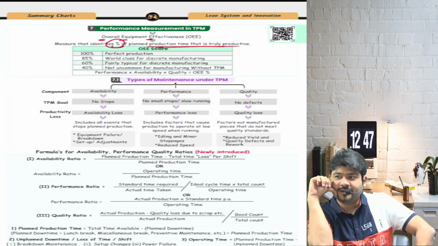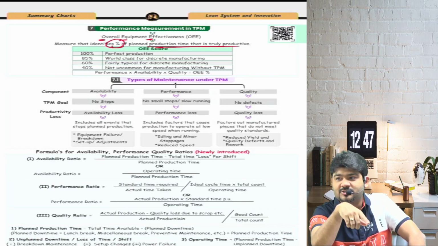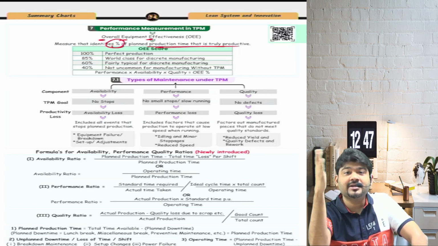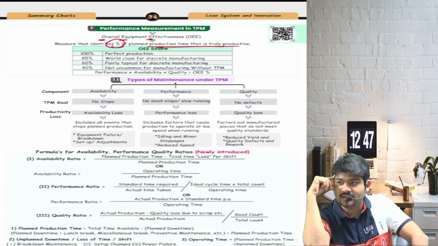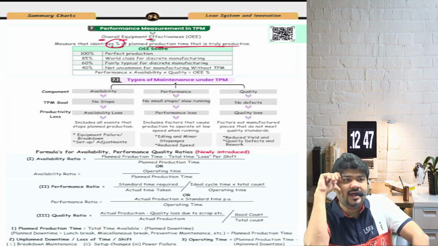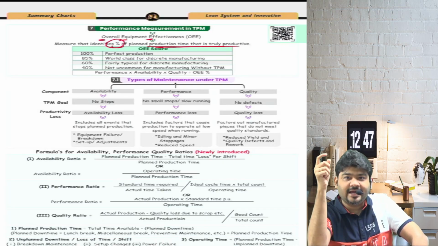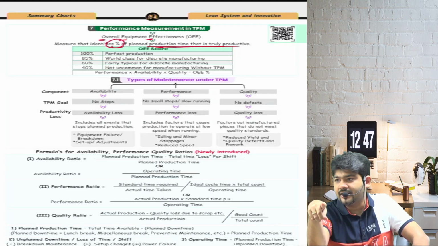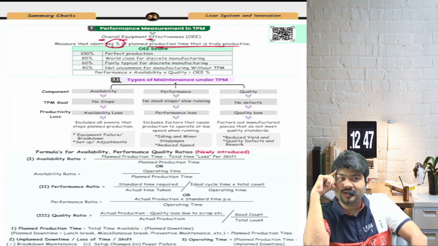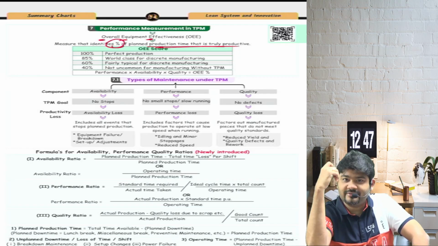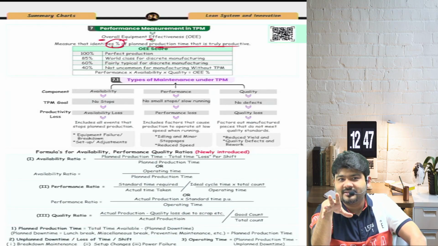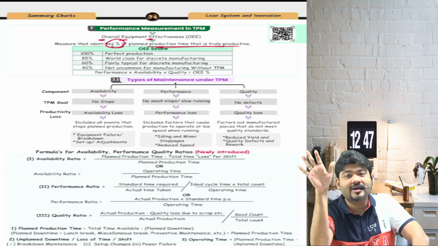So when I used to go there, I used to see that big Xerox machine. At times that machine got stopped and my printouts, which I had to give to students, got delayed. At times he told me, sir, the machine is not working at all. Are we understanding? At times I told him I want 100 printouts in 1 hour. He said okay, but he actually took 3 hours to give me those 100 printouts. So I realized that this machine is not working properly. So I went to that person and told him, hey brother, why don't you find out the TPM of this machine? He said, please keep these concepts with you, go from here.